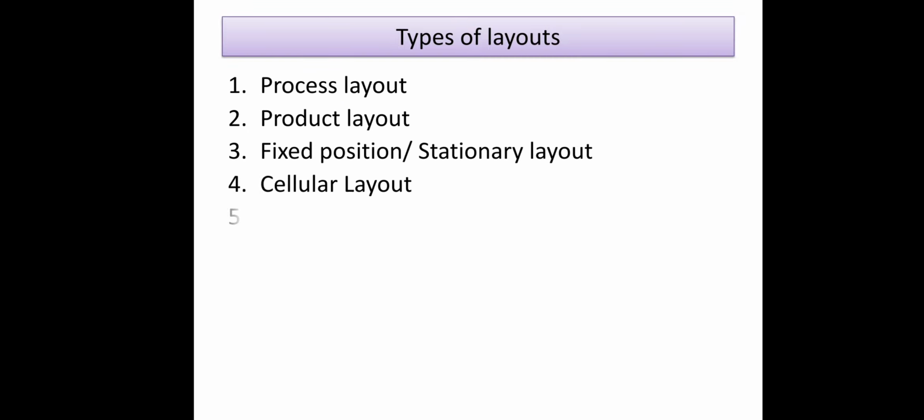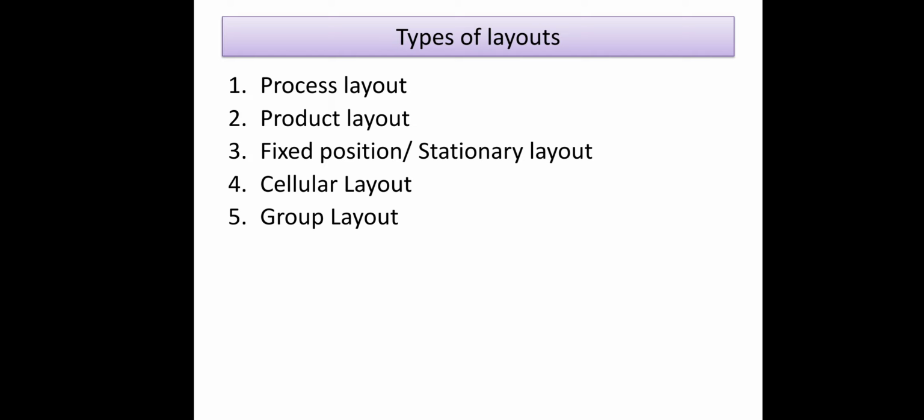So students, up to this session we have discussed what is meant by plant layout, then need of plant layout, then factors to be considered, then essentials of plant layout. The next point is the types of plant layout. There are mostly 5 types of plant layout. The first one is process layout, then product layout, third is fixed position or stationary layout, fourth is cellular layout, and fifth is group layout. So there are 5 major types of plant layout.